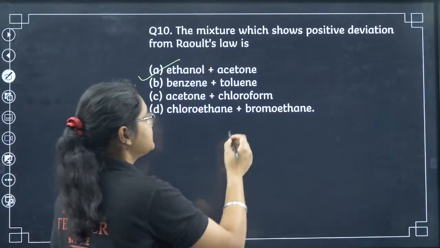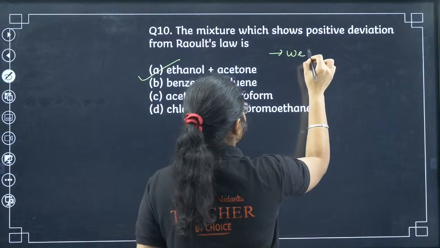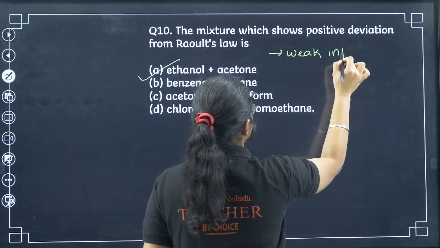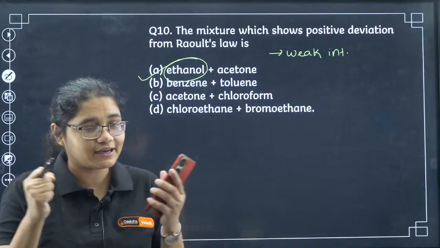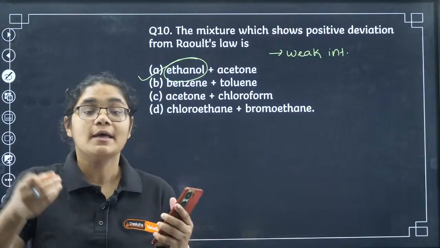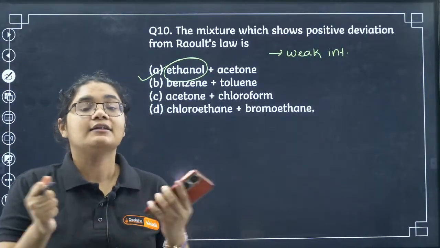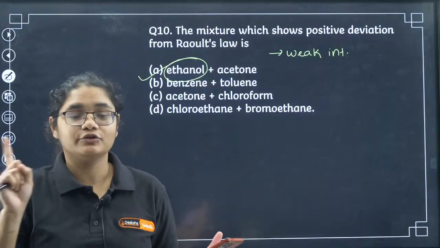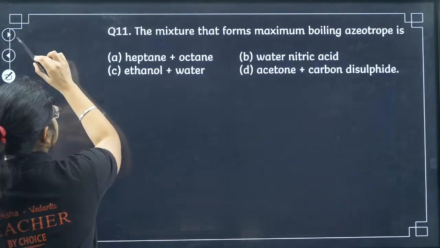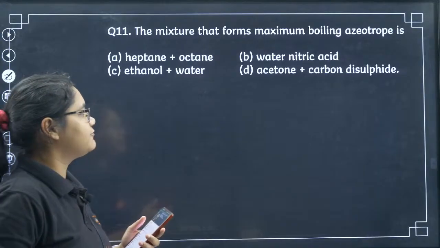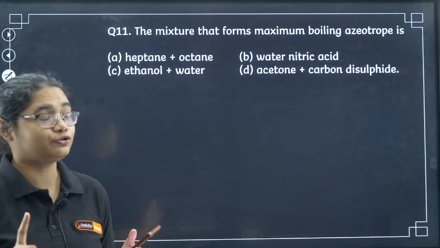Positive deviation means weak interactions. Now ethanol molecules have very strong hydrogen bonding, right? They are very strongly bonded with hydrogen bonds, but when you add acetone to that, the hydrogen bond is disrupted. So that is why it shows positive deviation. 10A. Next, 11th question, the mixture that forms maximum boiling azeotrope.